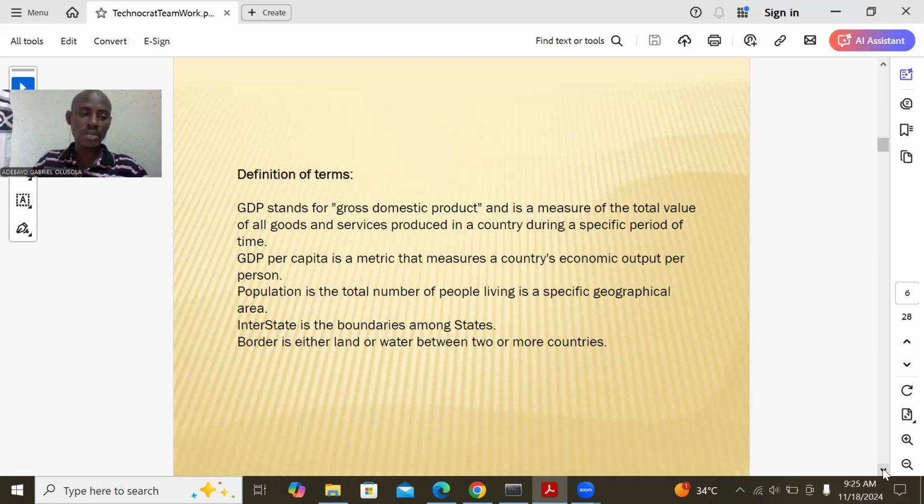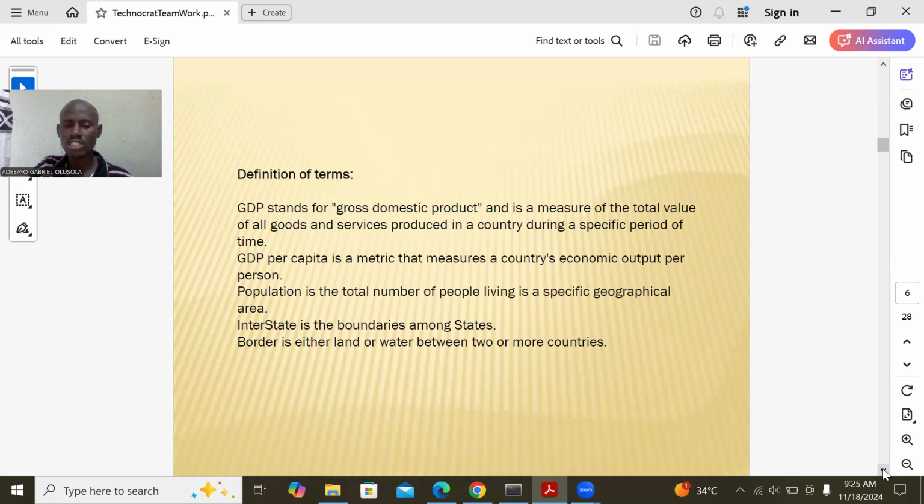What are our definitions of terms? When we talk about GDP, we are talking about the gross domestic product. It is the measure of the total value of all goods and services produced in a country during a period of time. GDP per capita is the metric that measures a country's economic output per person. Population is the total number of people living in a specific geographical area. Interstate is the boundaries among states, while border is the land or water between two or more countries.